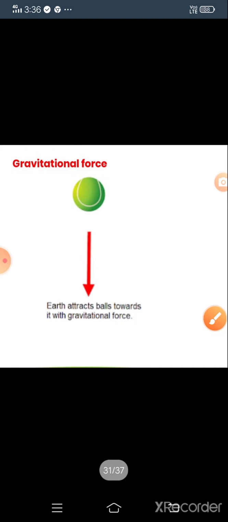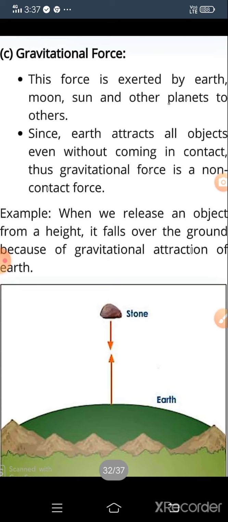Let us move on to gravitation force. What do you mean by gravitation force? Just observe this diagram. Earth attracts the ball towards it with gravitation force. So what do you mean by gravitation force? This force is exerted by Earth, Moon, Sun and other planets on others.